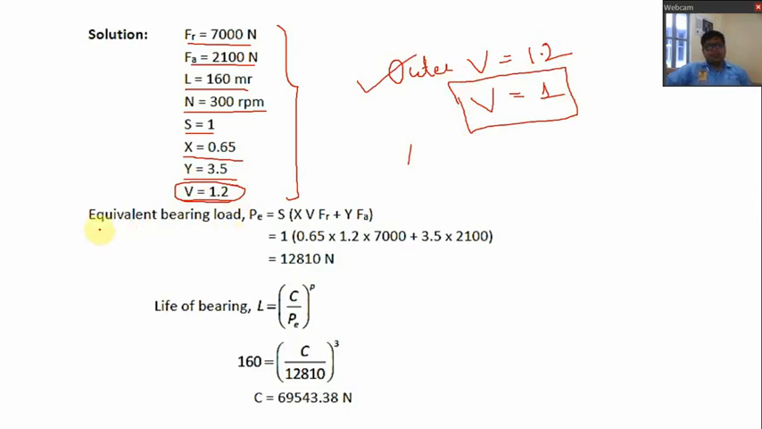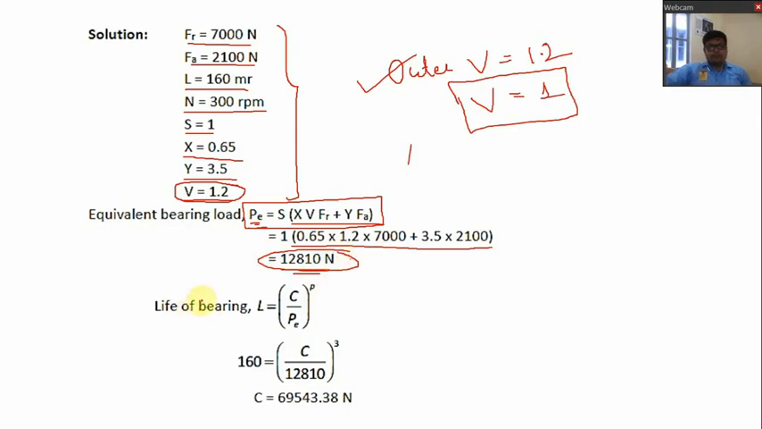Now this bearing is subjected to radial plus axial load. So first we have to find out the equivalent load. The equation of the equivalent load: PE is equal to S, for steady load it is 1, into (X V Fr plus Y Fa). We have all these values: X, V, Fr, Y and Fa. So let us put the values here and find out the equivalent load. By calculation you will get 12,810 Newton. This is the equivalent load.